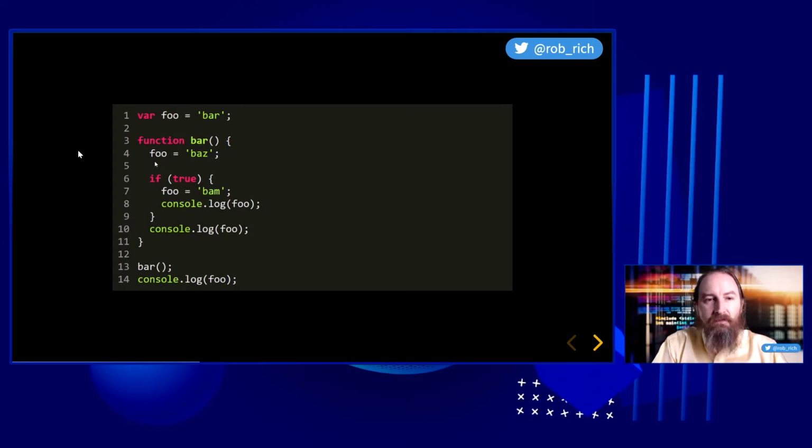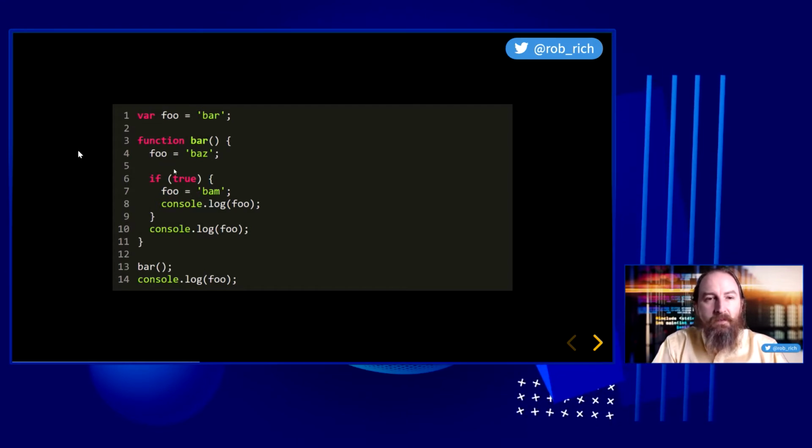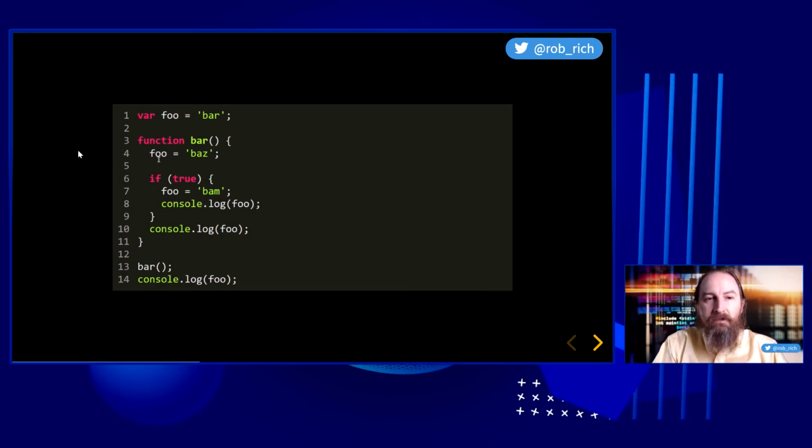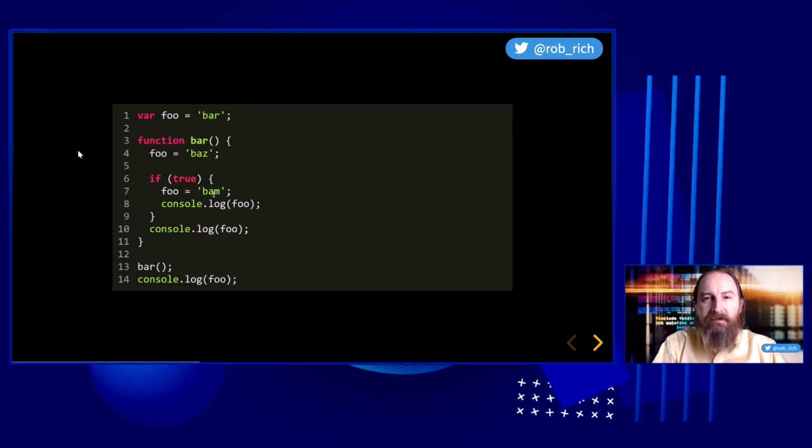Inside of our function, we'll go looking for a foo variable that we can set. Now, we don't have any foo variables defined in the current scope, so we're going to reach up into the outer scope. Hey, there's a foo variable. Let's use that one. So what was bar is now set to Baz. Inside of our if block, we'll go looking for a foo variable again, and we'll find this one right here. So what was Baz is now Bam.